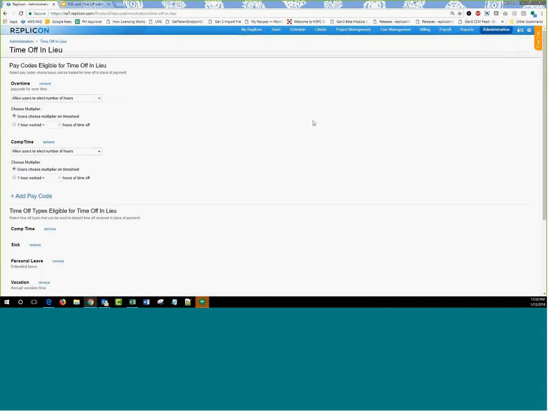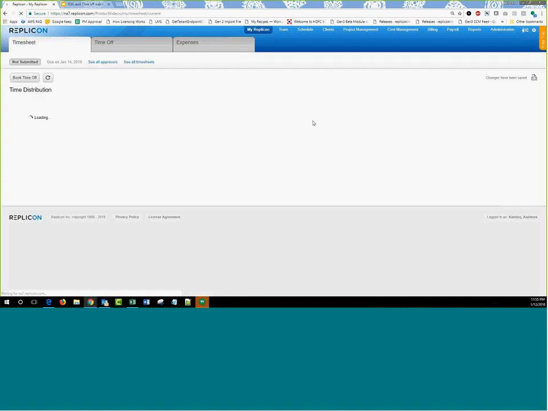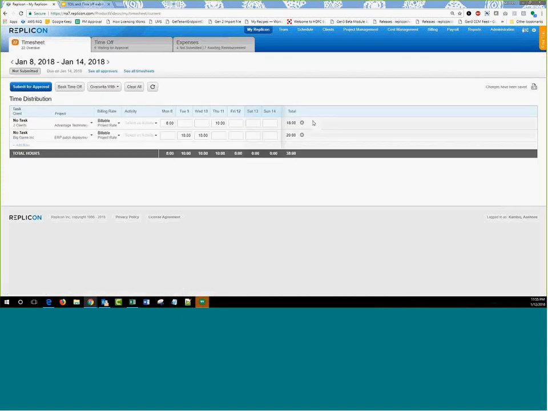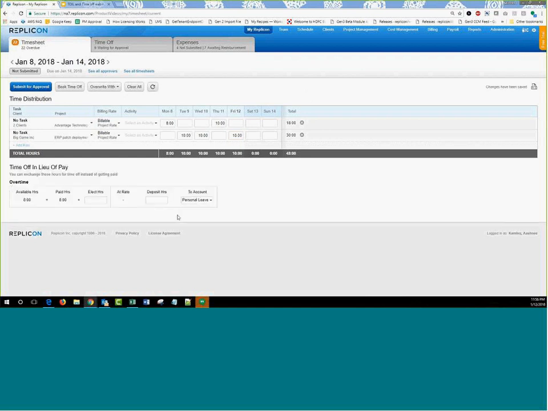So I go to my timesheet. My payroll says that once I have 40 hours, anything above 40 hours is going to be overtime. I go ahead and enter, say, 10 more hours for Friday. So now I have 48 hours. I will either wait for the timesheet to refresh, or I'll click on this refresh icon, and I'll have my TOIL section coming up here. This is the TOIL UI that we included. Now I have the option to elect how many hours I want to get paid for and how many I want to convert into TOIL.